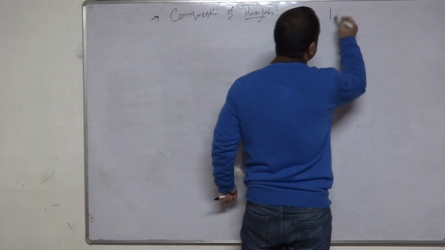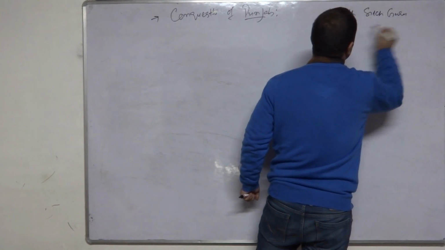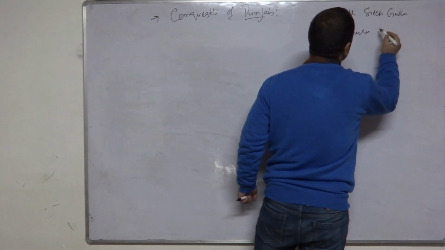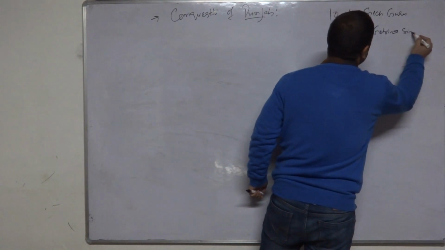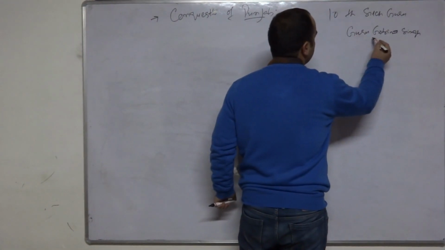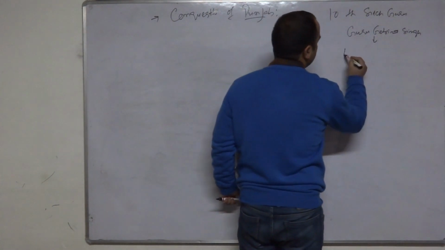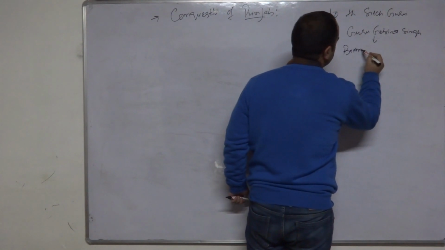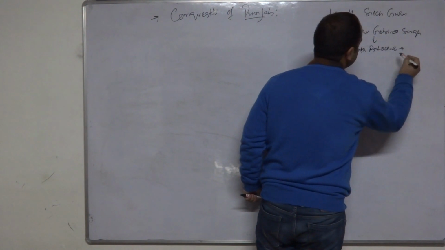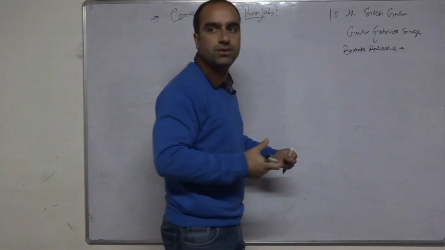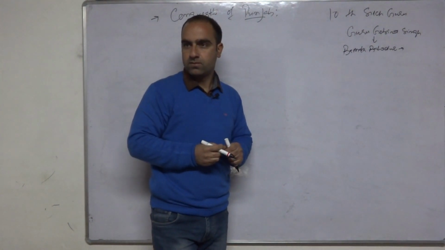As you know, the 10th Sikh Guru was Guru Gobind Singh Ji. After Guru Gobind Singh Ji, there was Banda Bahadur. Banda Bahadur was another Sikh leader, but he was not a Sikh Guru. He continued to fight against the Mughals.